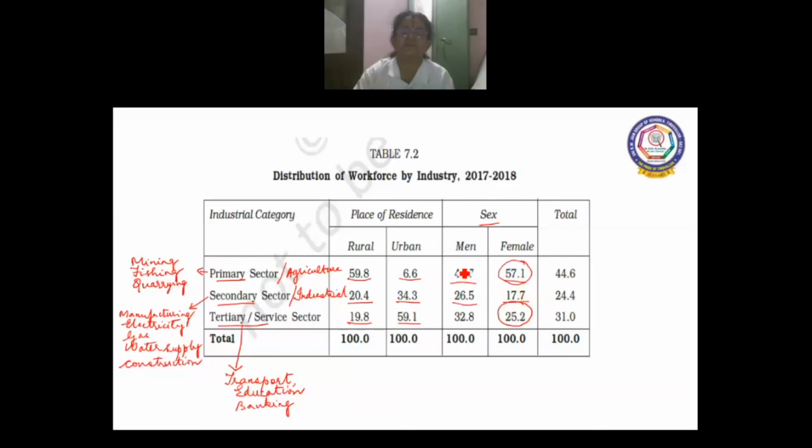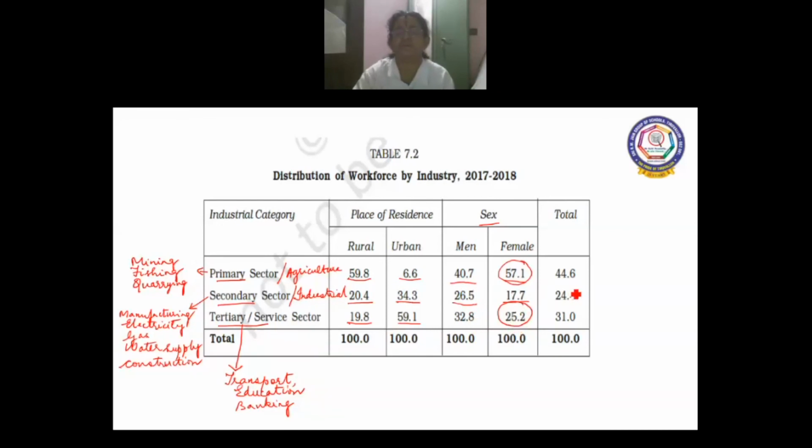Whereas when you see the male workforce in primary sector it is 40.7 and tertiary sector it is 32.8, and same as female it is less in secondary sector. But comparatively, you can see in secondary sector and tertiary sector, male workforce are engaged more in these two sectors than the female workforce.